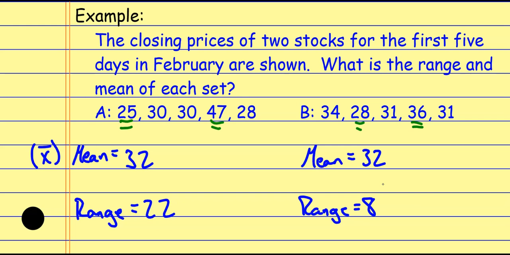Okay? And what that means is that the second, stock B, is a little bit more consistent when it's all said and done. All right. So if we're talking about something like stocks that we're planning on investing in, that first stock varies a lot more. It's up and down. So the extremes of how low and how high it goes are a lot greater than the second one. So the second one is maybe a safer type of stock in terms of its consistency. All right. So they each have the same average, but stock A is a lot less consistent than stock B.